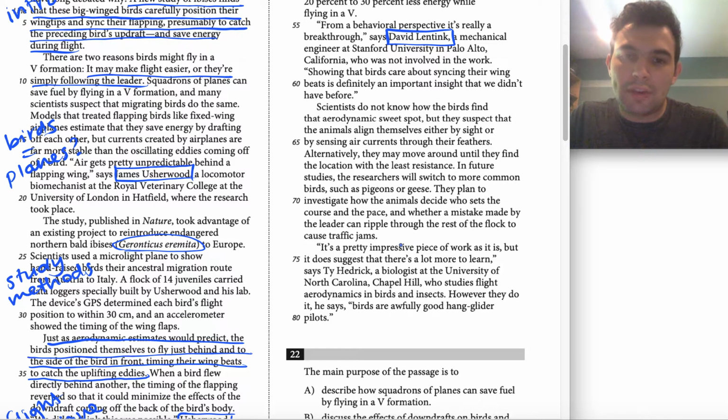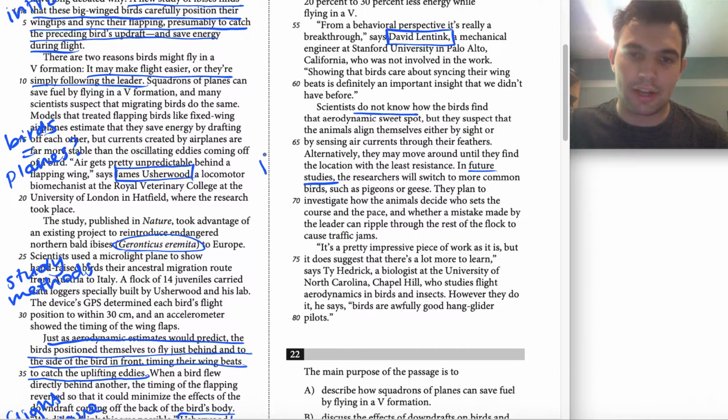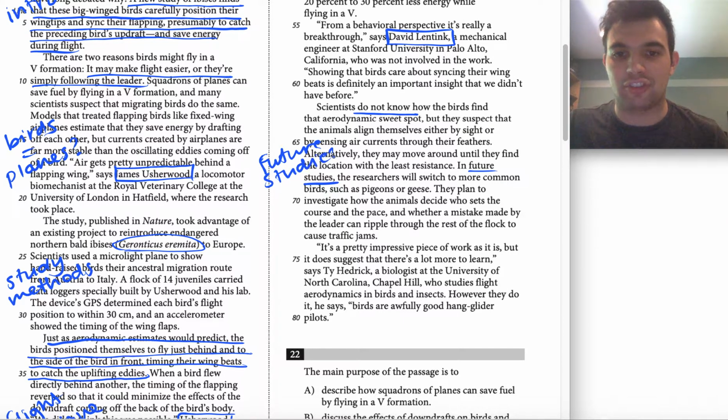Now, as we're moving into paragraph 7, there are two things that I notice when I'm reading this paragraph, is that there are some things that we still don't know, and then what we're going to do to find out about those things, right? We see do not know here. We have future studies in the middle there. So I'm not going to get too complicated with it. I'm just going to write exactly that as our main idea, right? Future studies, and maybe I'll put unknown underneath that, just to say, right, there are some things that we don't know in here, but there's also some steps that we're going to take in the future.